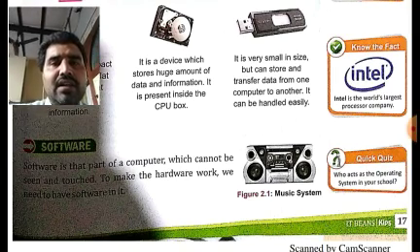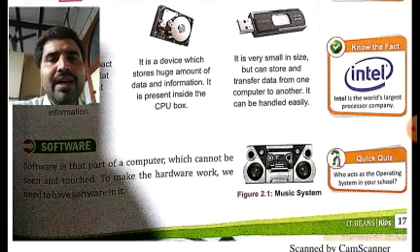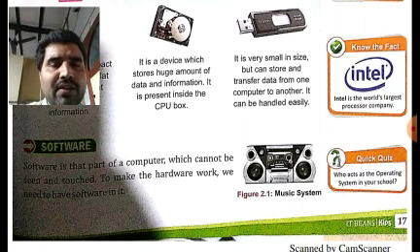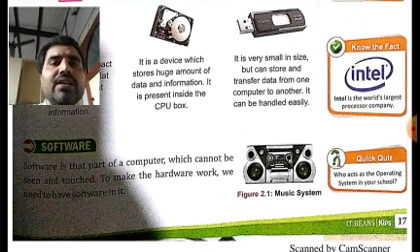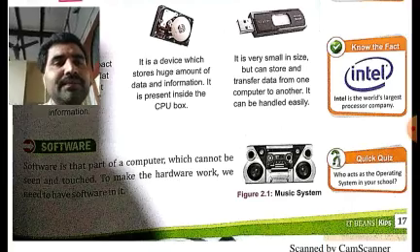Now software. Again, the software definition could be asked. It is given in your exercises also. Okay. I could ask you, dash is that part of a computer which cannot be seen and touched. What is the correct answer? It will be software. Okay.